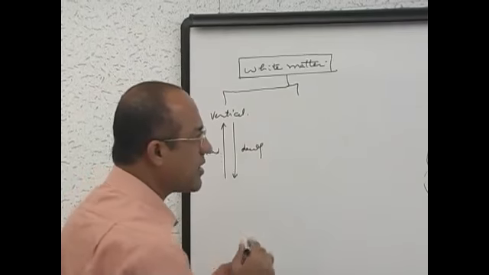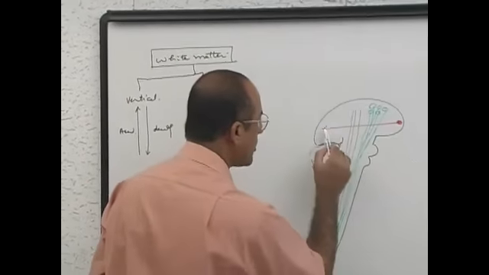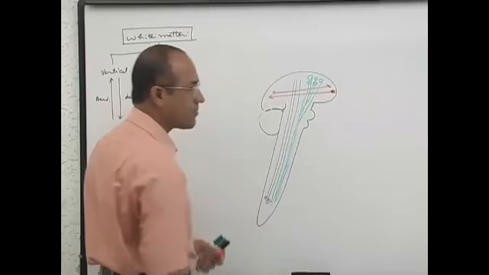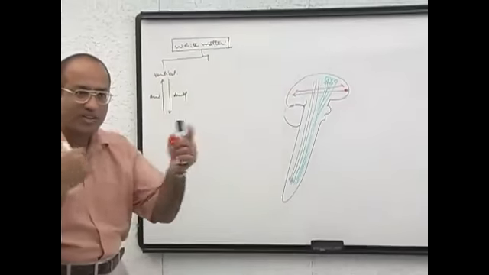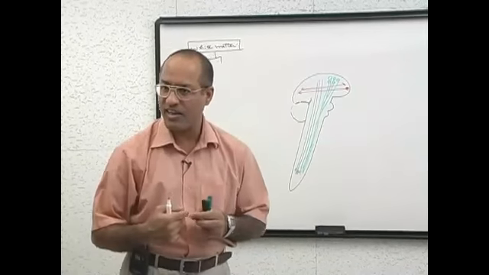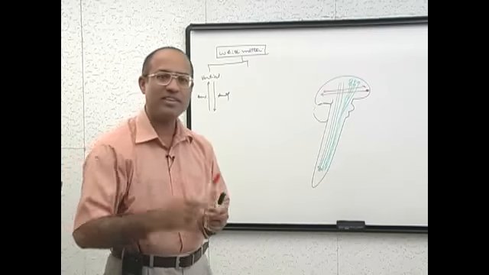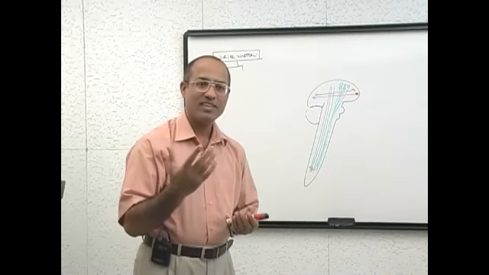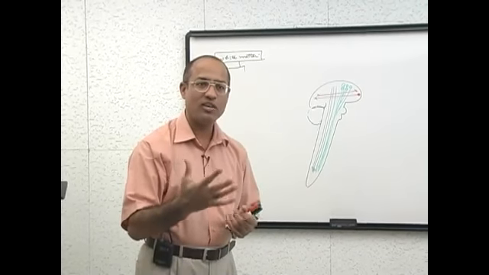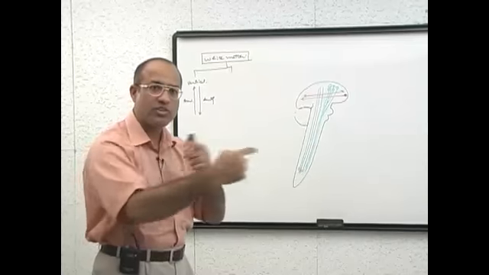Then there is some white matter which connects the central nervous system anteroposteriorly. There are some bundles of axons which connect the central nervous system components anteroposteriorly.